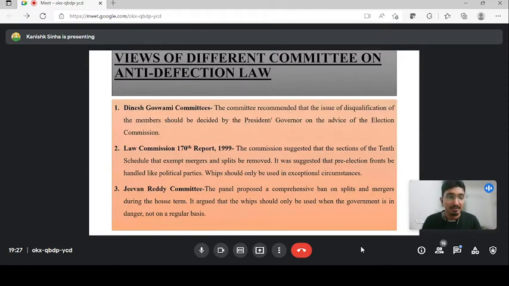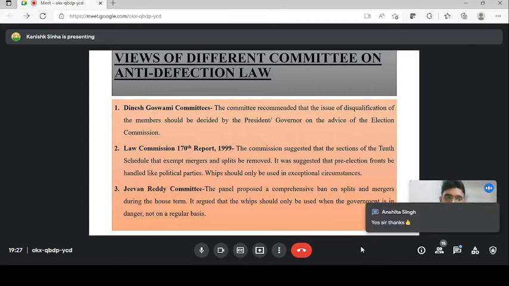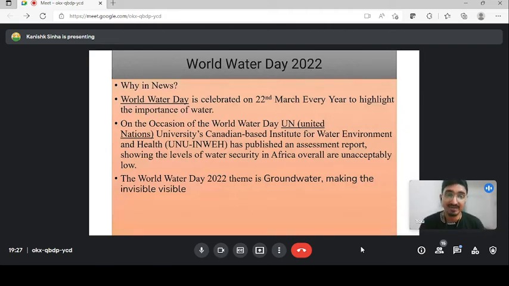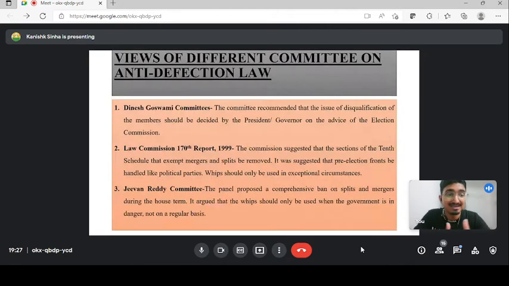So these are the three committees on the anti-defection law. You have to remember the Dinesh Goswami committee, the Law Commission report, and the Jeevan Reddy committee. Good. So this is all about the anti-defection law. It is important for your legal passage and your current affairs passage, guys. You have to know when it was brought, before amendment, new amendment, final amendment, what it talks about, what the exception is, what the different committees are, and what the criticism is, that is, the wide power given to the speaker.